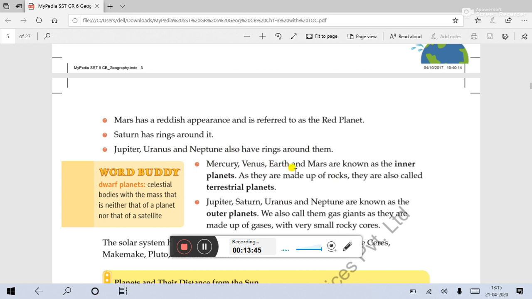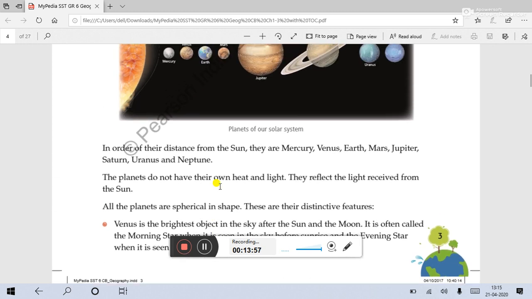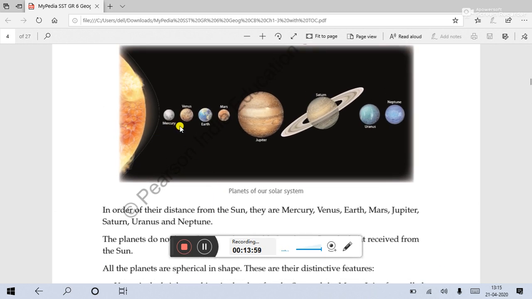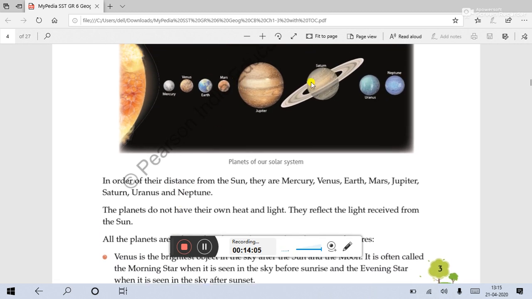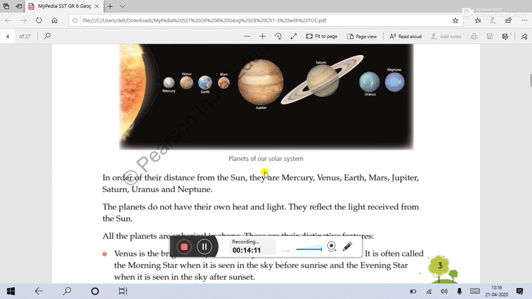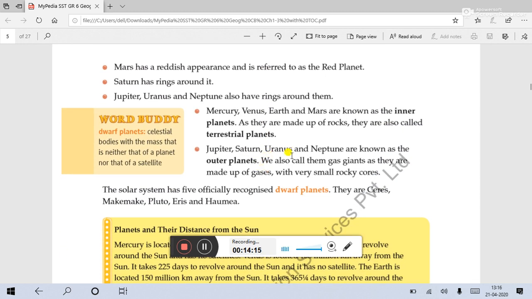Mercury, Venus, Earth, and Mars are known as the inner planets, as they are made up of rocks. They are also called terrestrial planets. So let us see the first 4 planets: Mercury, Venus, Earth, and Mars. These 4 are called inner planets, and Jupiter, Saturn, Uranus, and Neptune, these 4 are called outer planets.